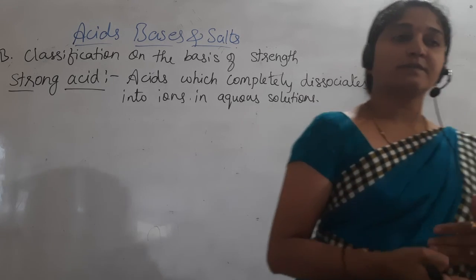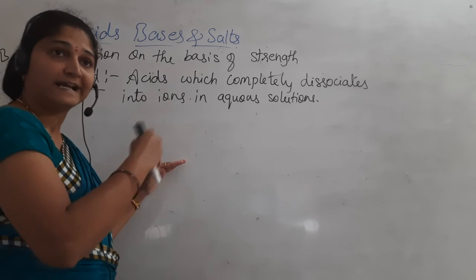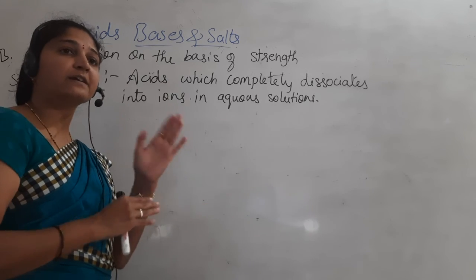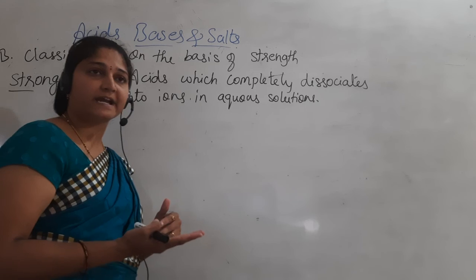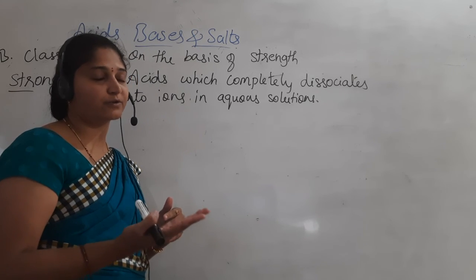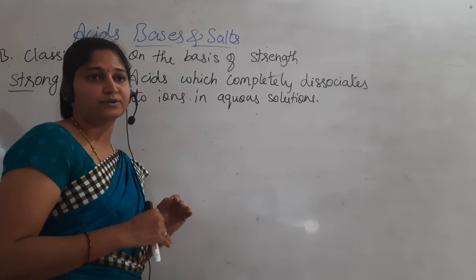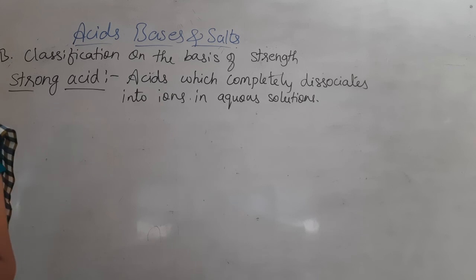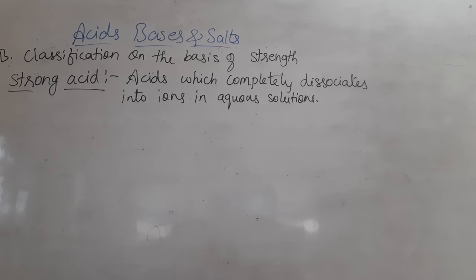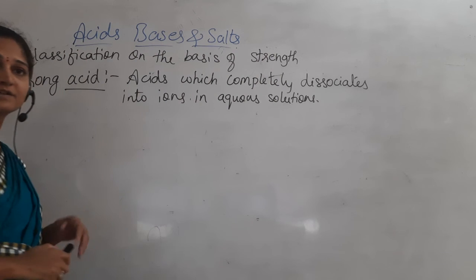When they are dissolved in an aqueous solution, they completely dissociate into ions, cations and anions. We know that a cation is the element which loses its electron, and the one which gains the electron is the anion. So a strong acid is an acid which completely dissociates into ions in aqueous solution.